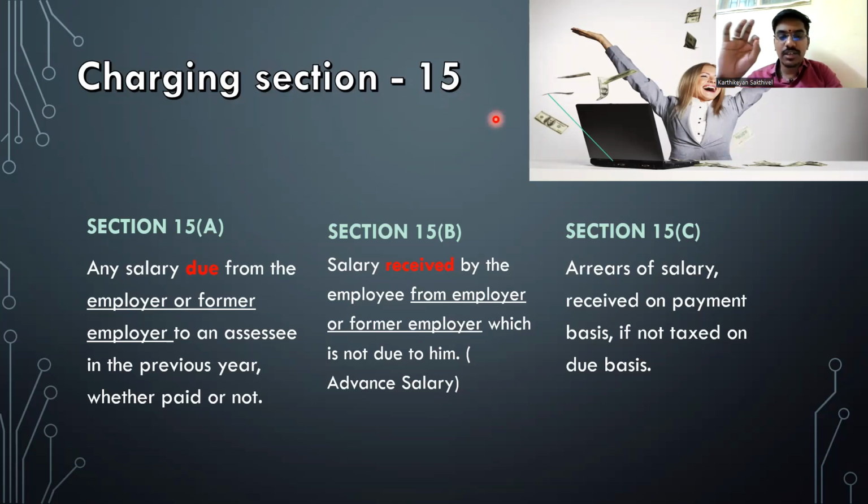15A, it is clear. Whenever it is due, I should pay tax on it. What does 15B say? Sir, the salary belongs to the next period. Okay. That will also be taxable if it is paid. So basically, you should remember the canons of taxation, or the basics of taxation: an income can be taxed only once.